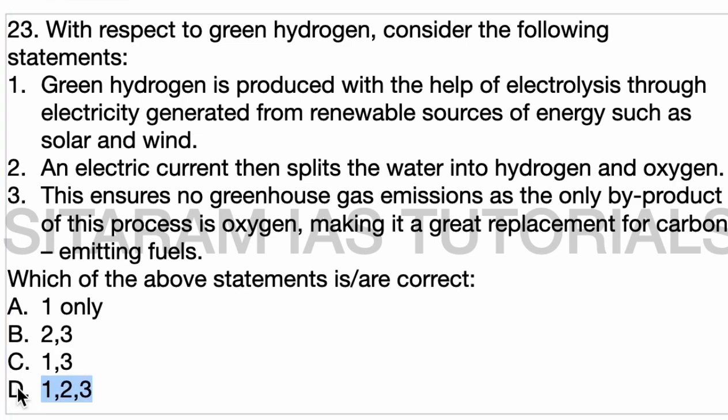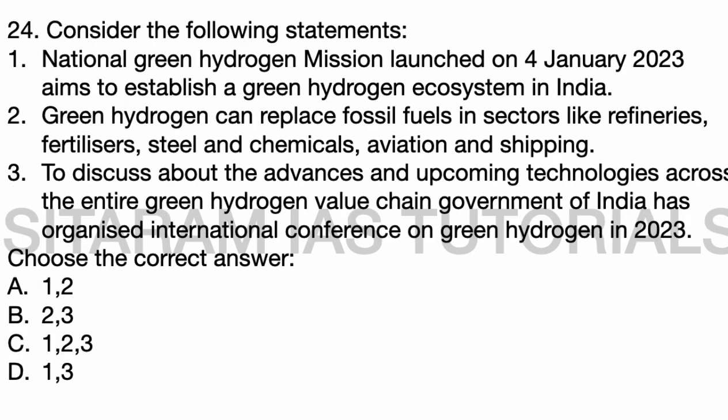On 5th July, the International Conference on Green Hydrogen began in New Delhi. And yes, it is called green hydrogen because the energy is produced using renewable sources like solar energy and wind energy. So option D is the answer for this. Coming to the 24th question: consider the following statements. The National Green Hydrogen Mission, launched on 4th January 2023, aims to establish a green hydrogen ecosystem in India.